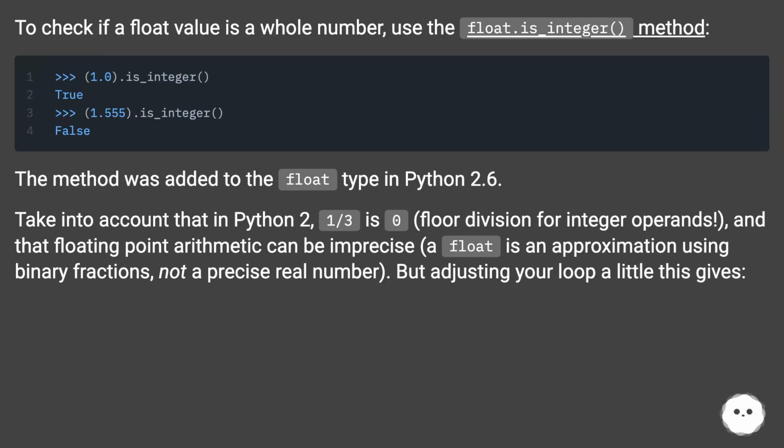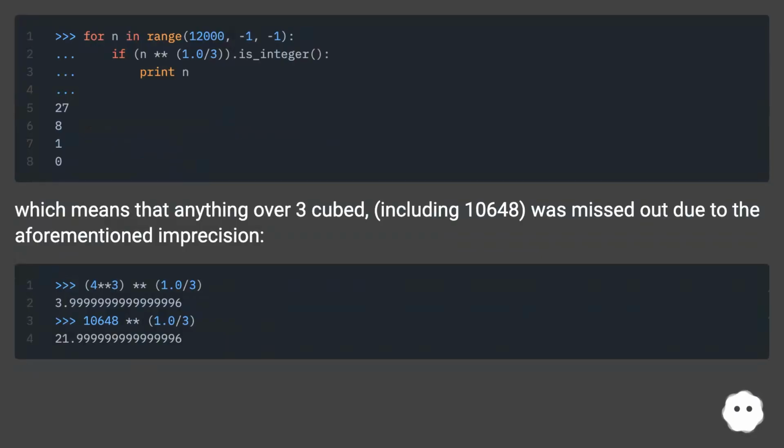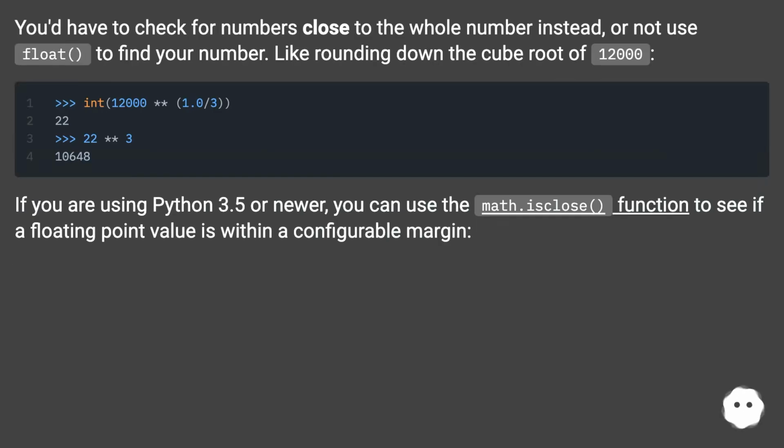But adjusting your loop a little, this gives which means that anything over 3 cubed, including 10648, was missed out due to the aforementioned imprecision. You'd have to check for numbers close to the whole number instead, or not use float to find your number. Like rounding down the cube root of 12,000.